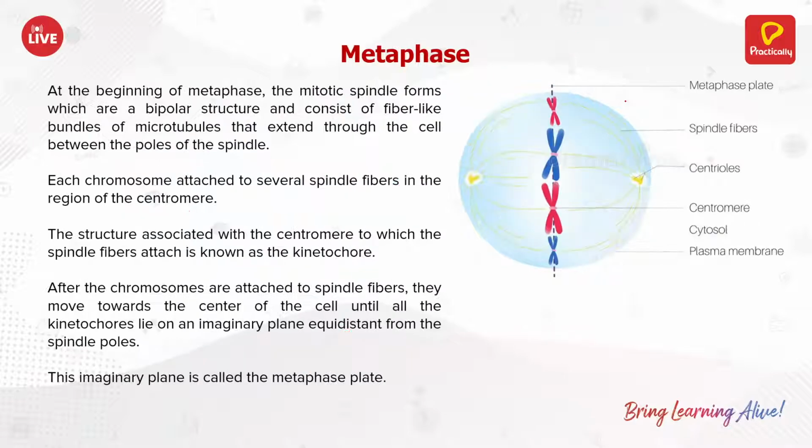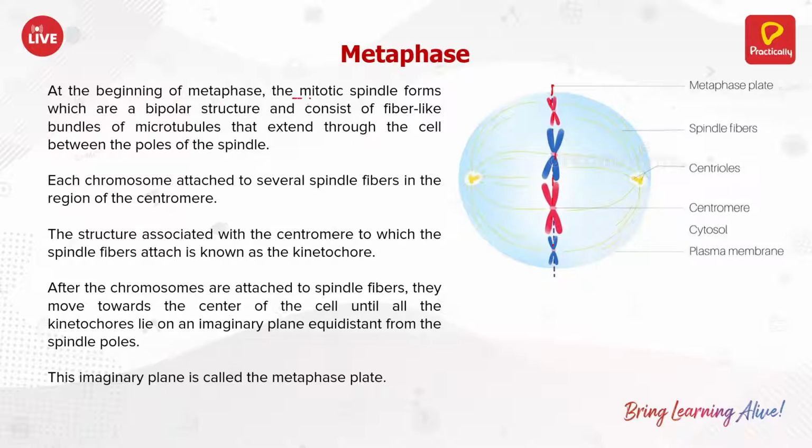Okay, now metaphase. If the nuclear membrane and everything has disintegrated, what is metaphase? Metaphase is where the chromosomes come into the equator. As I said, the equatorial plate, they come into one straight line.